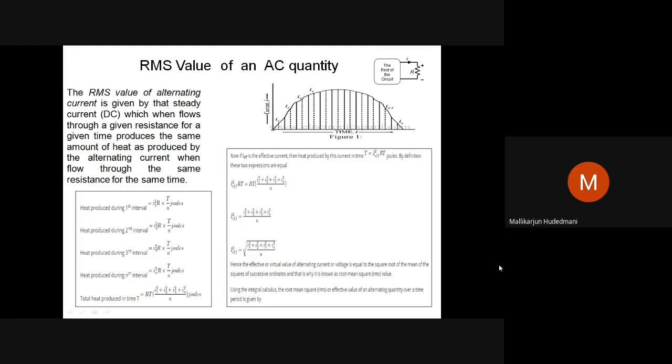Let's say a waveform which is shown to you over here, a current waveform, where on the ordinate I have current and along the abscissa I have time. This is a pattern of a wave, a sample wave, any arbitrary wave whose RMS value I am trying to define.